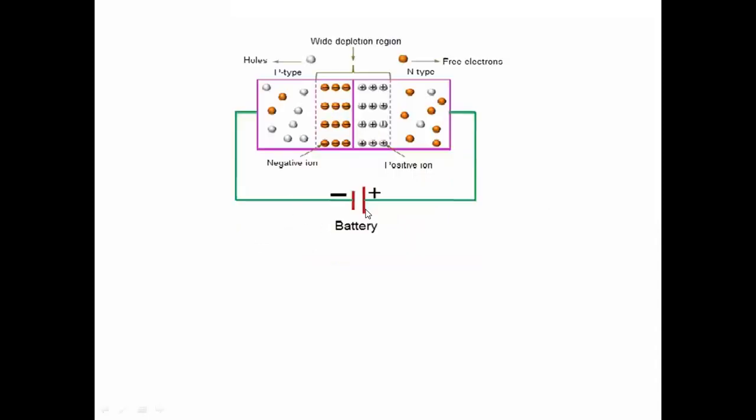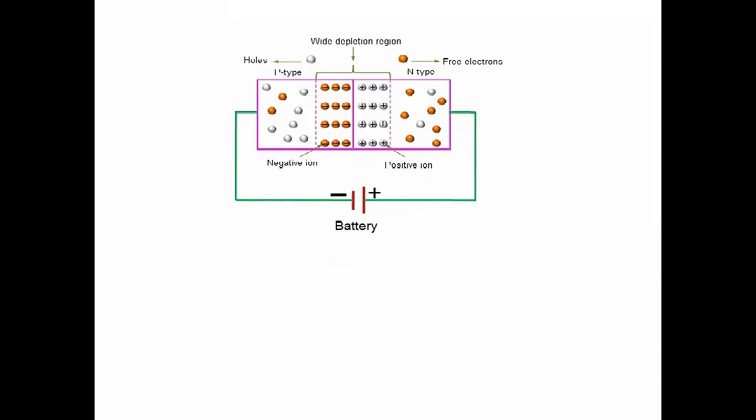And this is the reverse bias condition. How do we apply reverse bias? The p side of the diode is connected to the negative terminal of the battery, and the n side of the diode is connected to the positive terminal of the battery.